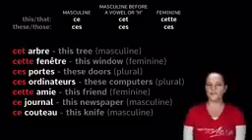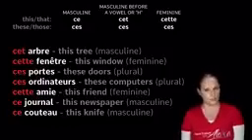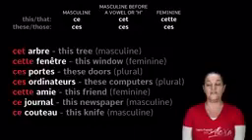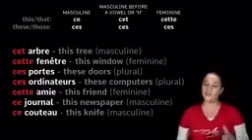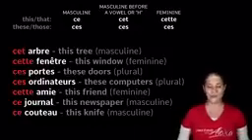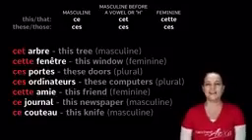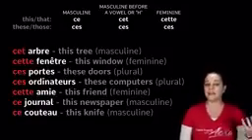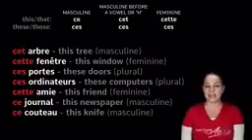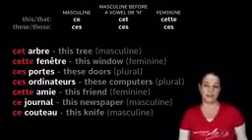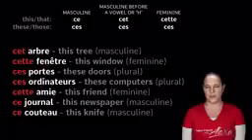Have a look at the word fenêtre, this window. Fenêtre. Now, fenêtre is feminine. Now, if you stopped the video and you went back and looked for the gender of each word, then you would know it is feminine, okay? Now, cette fenêtre, C-E-T-T-E, would be the right demonstrative adjective.